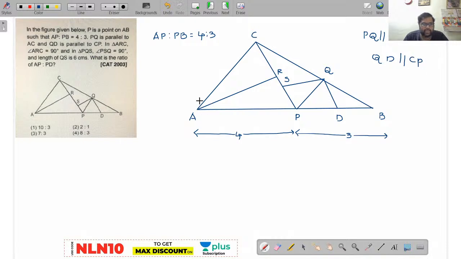Now in triangle ARC, angle ARC is given as 90 degrees. And in triangle PQS, angle PSQ is given as 90 degrees. The length of QS is given as 6. What is the ratio of AP is to PD is the given question.